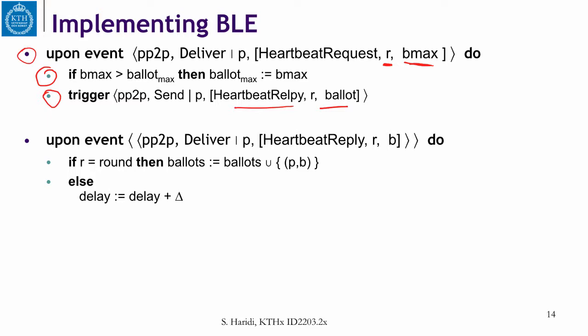And when the requester receives a heartbeat reply, if it is for this round, you add the ballot to the collected ballots. Now we are here collecting ballots. But if R is not equal to the current round, then it means we are getting an old message. So we did not really define our period correctly. So we adjust the delay.